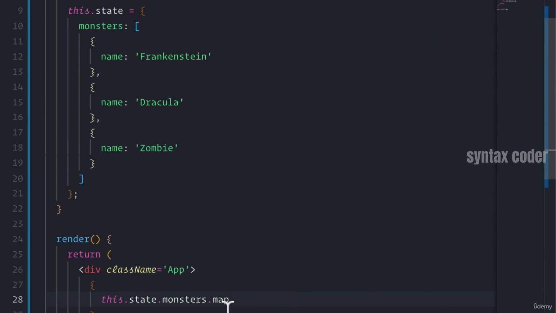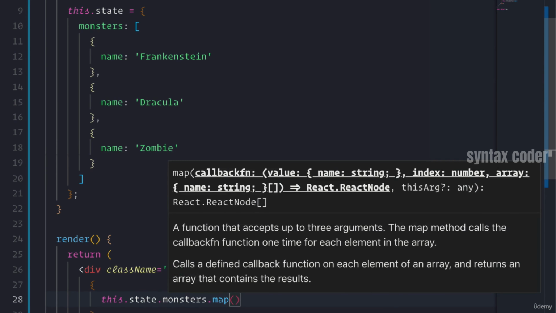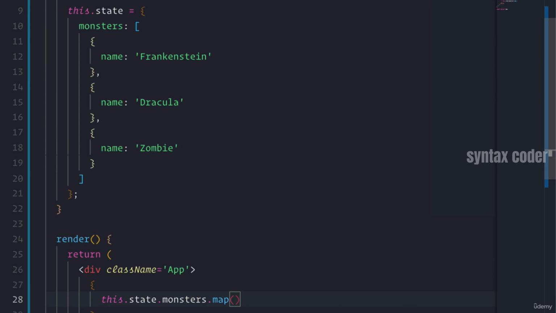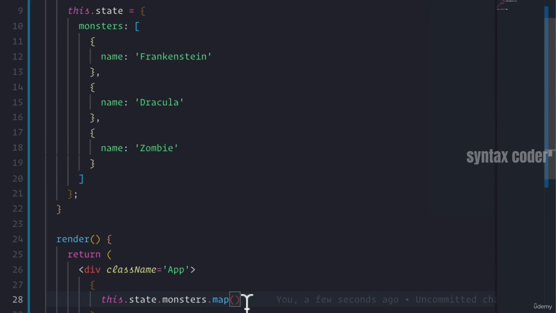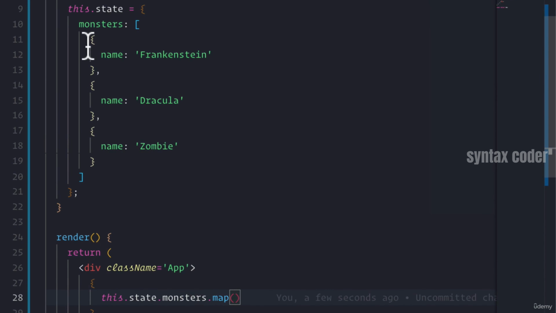So I'm going to call map on this monsters array, right? And map takes a function where the first argument is going to be the actual element that this function is going to get called on. So it's going to call the function we pass in on Frankenstein, and then on Dracula, and then on the zombie.